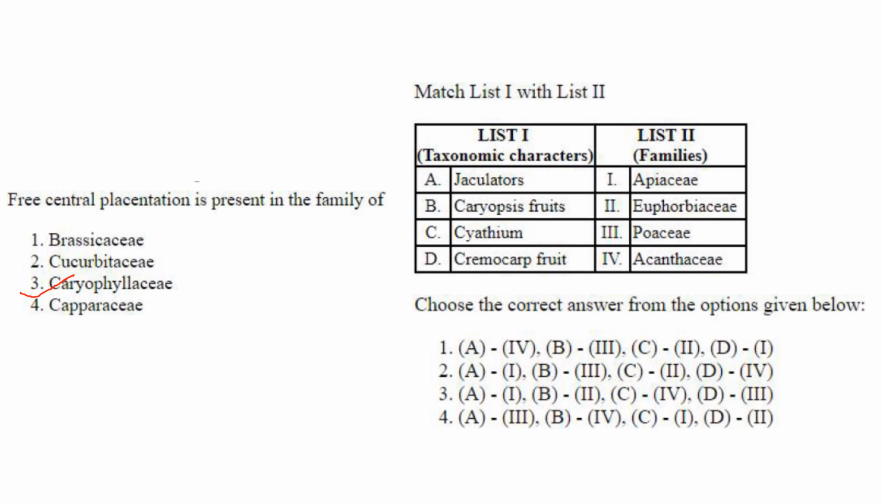Then next one, choose the correct answer from the options. They have given taxonomic characters and their family. Jaculators are present in the family Acanthaceae, so A4. A4 is there only in one option, so 1 must be your answer. Caryopsis fruit is seen in Poaceae, B3. Cyathium, a type of inflorescence, is seen in Euphorbiaceae. Cremocarp fruit is found in Apiaceae. So A4, B3, C2 and D1. Answer is option 1.